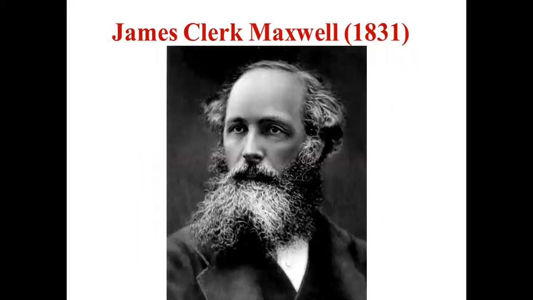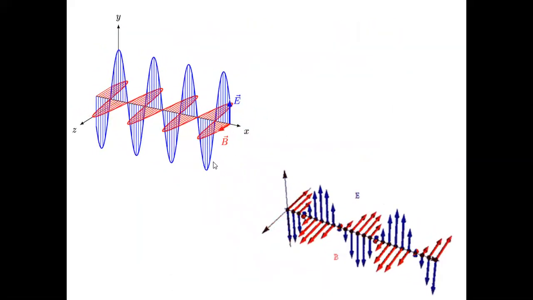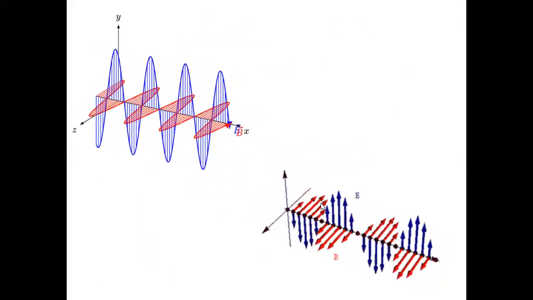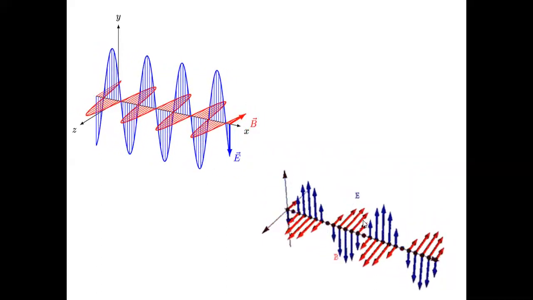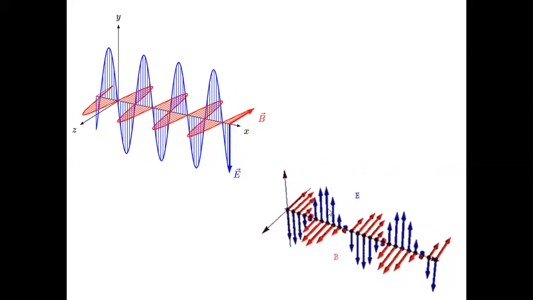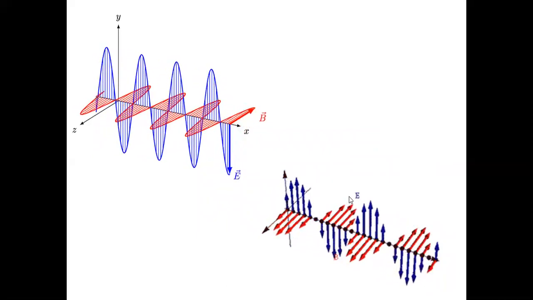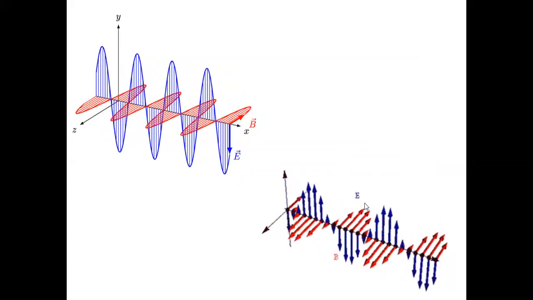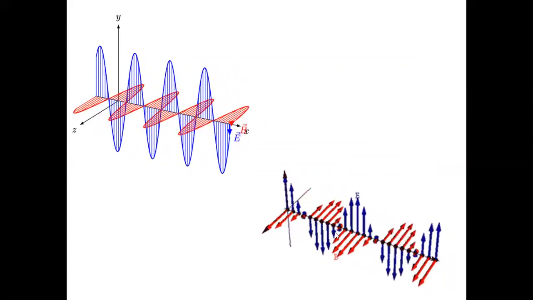But at that time, James Clerk Maxwell gave an entirely new idea: a medium is not a must, not a necessity, and light can travel even without a medium, because light is a combination of electric and magnetic fields, timely varying electric and magnetic fields. How these fields change, you can show diagrammatically like this, but it is a combination of electric and magnetic fields. We have shown it in the form of a graph, that's all. The electric field is shown by an arrow in one direction, the magnetic field by another arrow in the other direction. The electric field is shown by blue lines and the magnetic field by red lines here. That's all the difference.